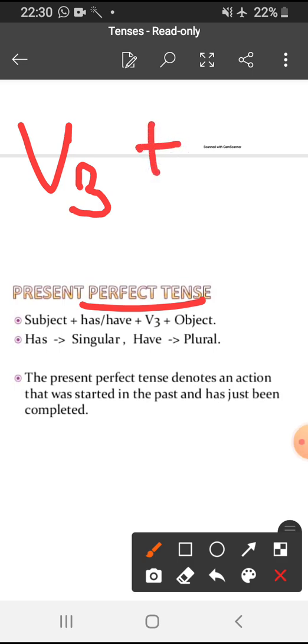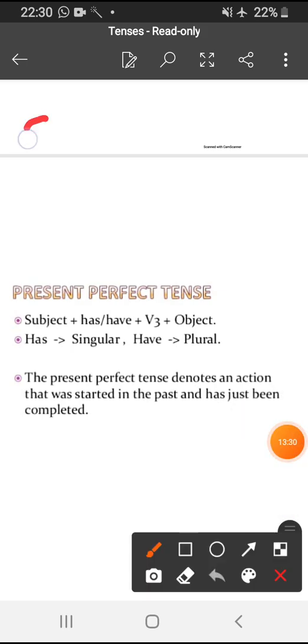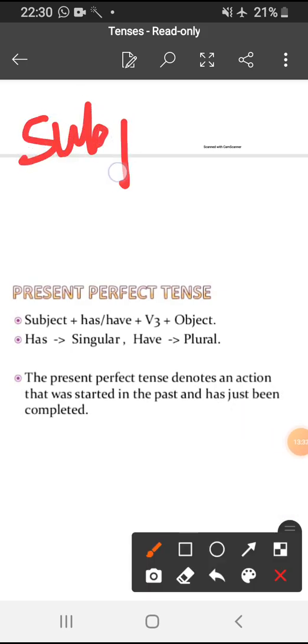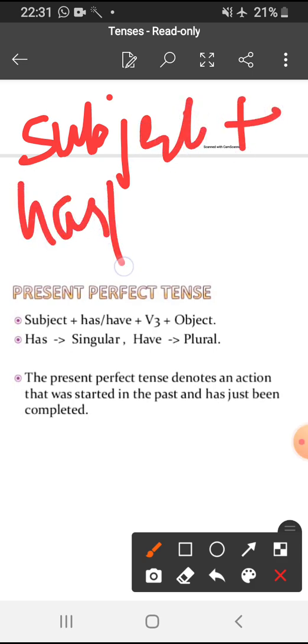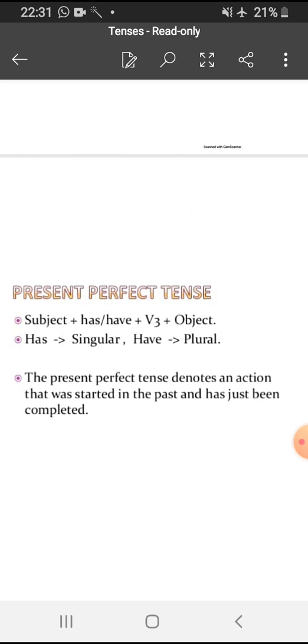Clear? So the sentence structure for this tense will be subject plus has or have plus third form of the verb plus object. With the singular subject, you will use has, and with the plural subject, you will use have. I hope present perfect tense is clear to you.